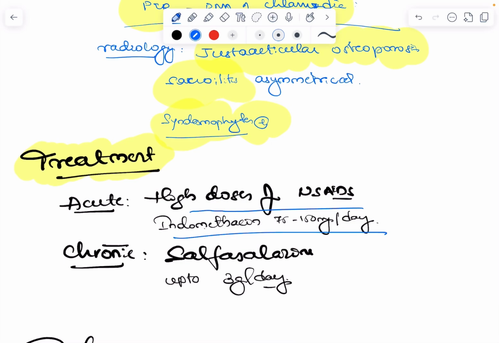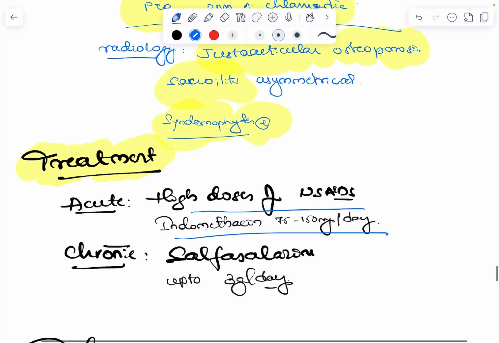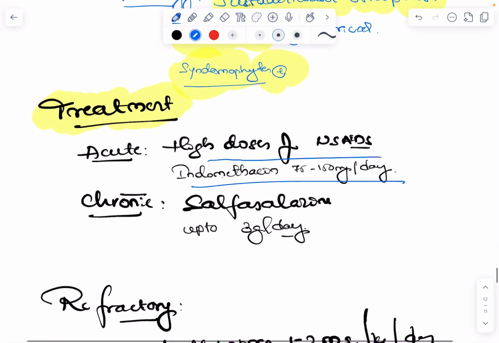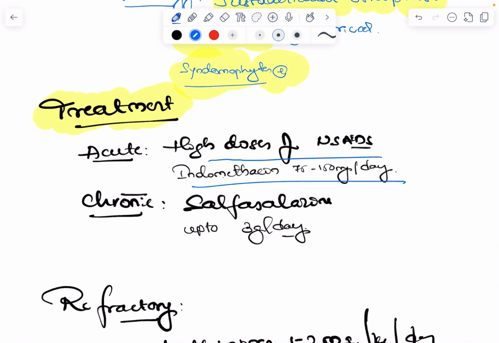So after 2 weeks of usage of 2 or more NSAIDs, if there is no response to NSAIDs, then you can use glucocorticosteroids. Or if the patient is having more than 6 months of symptoms, at that time you will label it as chronic, and you have to use sulfasalazine. The dose of sulfasalazine is up to 3 grams, 2 to 3 grams per day you can use.